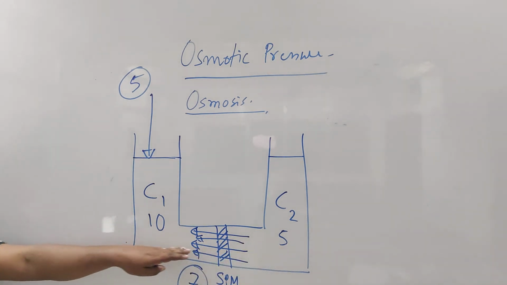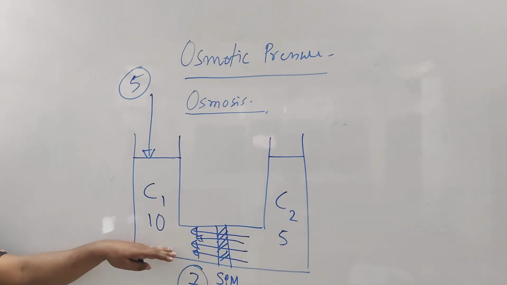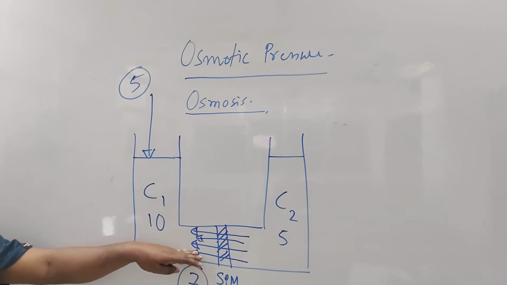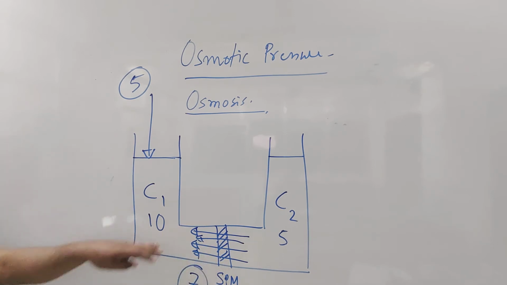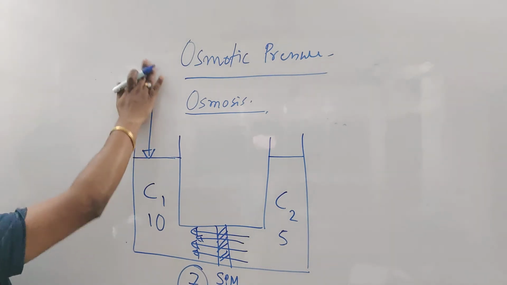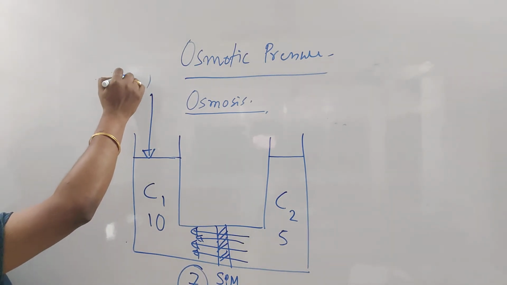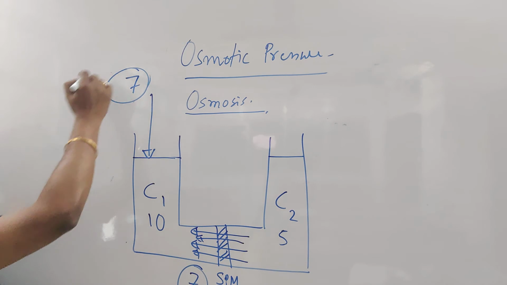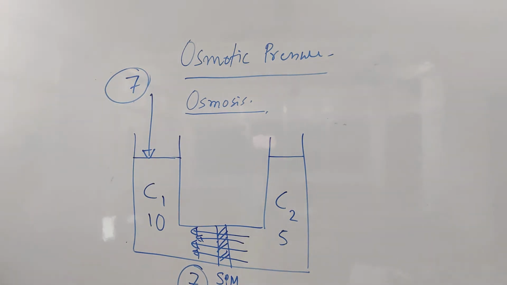Still the water molecules will flow because it was flowing with pressure 7, but the pressure will become less. Yes, still the water molecules will flow. Now I am increasing the external pressure, and I am making it 7. The external pressure is getting to 7.